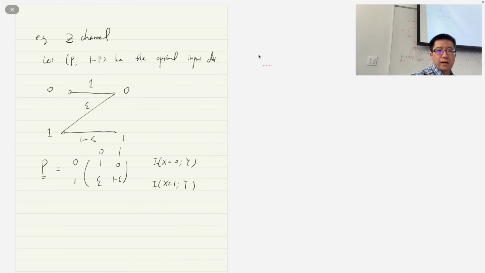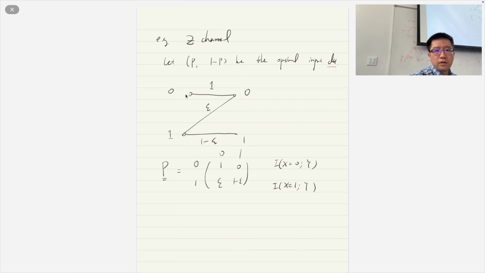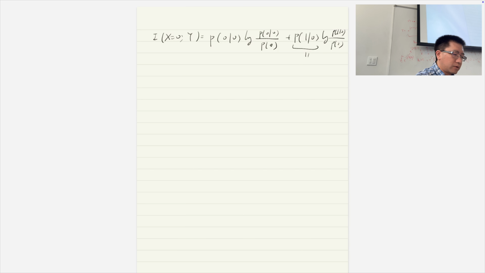From here, we can see that given X equal to 0, Y cannot be 1. So this probability is 0, and the second term disappears. We only have the first one. P of 0 given 0 is 1, so we get log 1 over P0. The only thing we need to compute is P0.